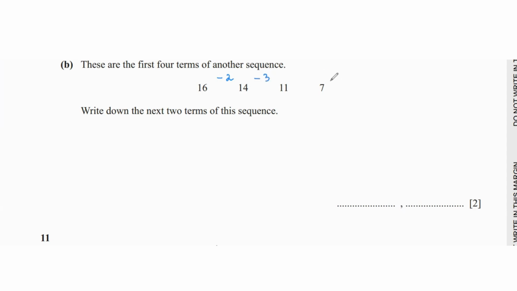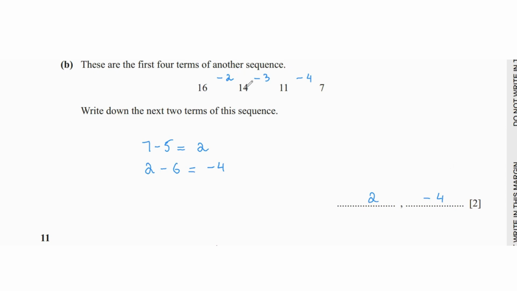And between 11 and 7, there's a difference of -4, which means in the next case, we will subtract 5 from 7. Why? Because we're subtracting consecutive integers. So 7 minus 5, and that's going to be 2. And then 2 minus 6, which is going to be -4. So 2 and -4.